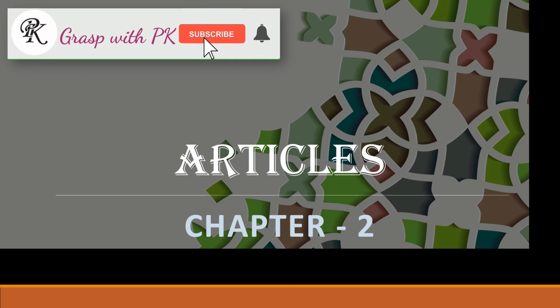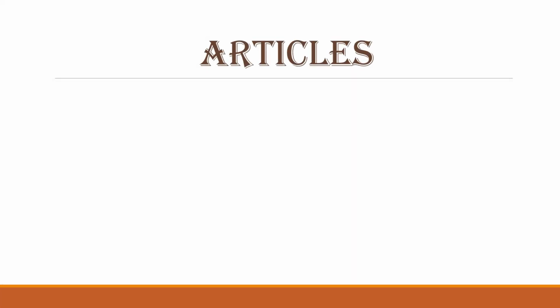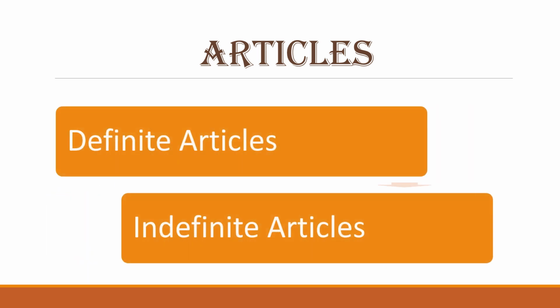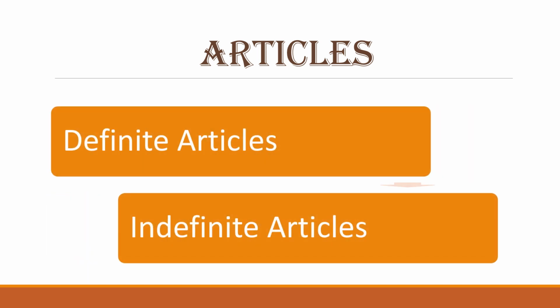Okay. Now coming back to our topic. So which is our topic? Today's topic is articles. We all know that there are three articles in English grammar. Those are a, an and the. These a, an and the are divided into two parts: definite article and indefinite article. Now we will see what are definite articles and what are indefinite articles.